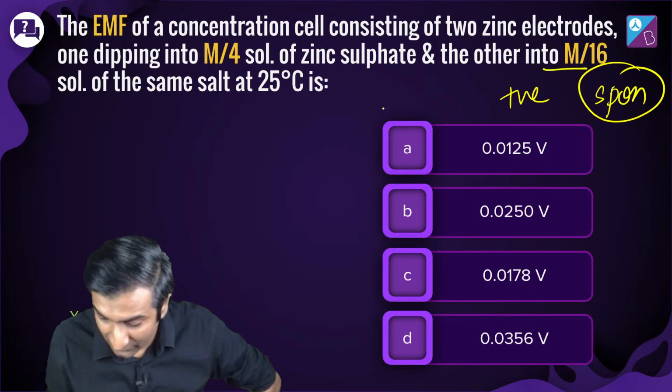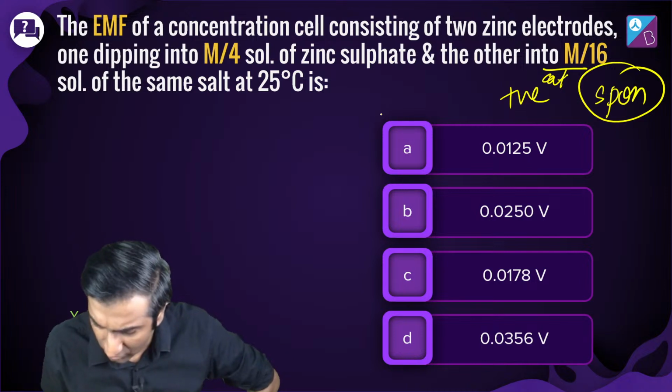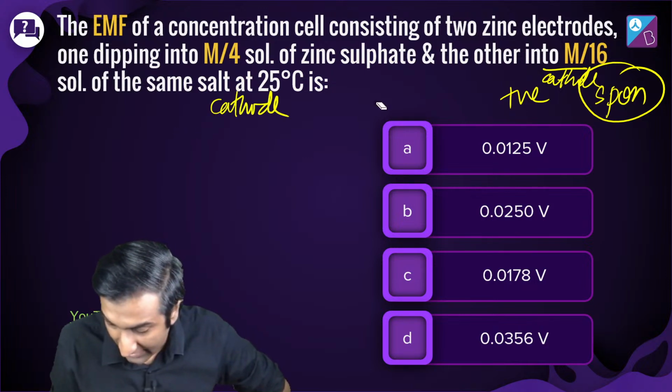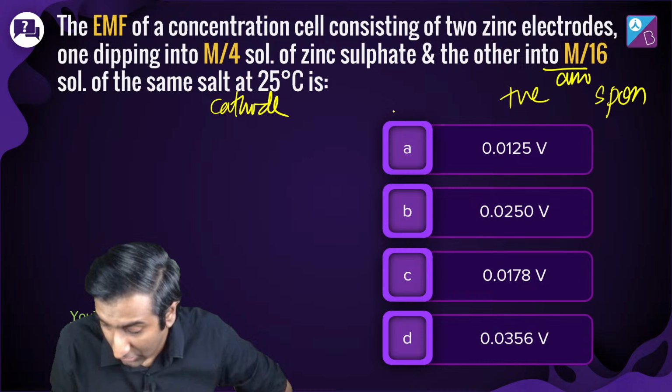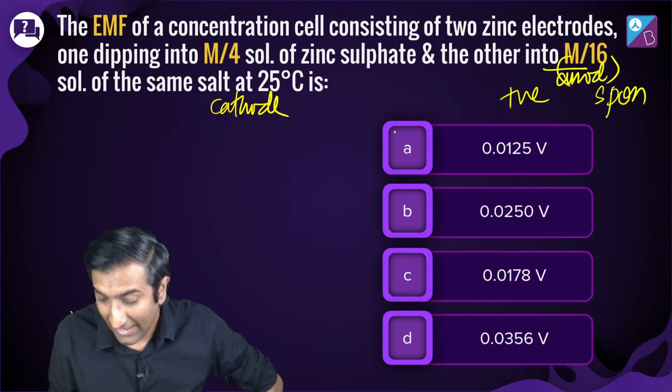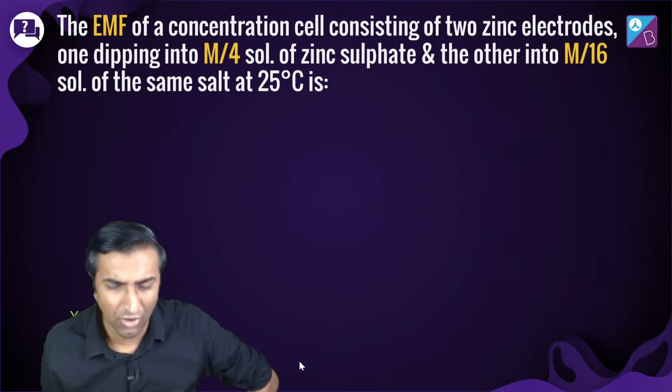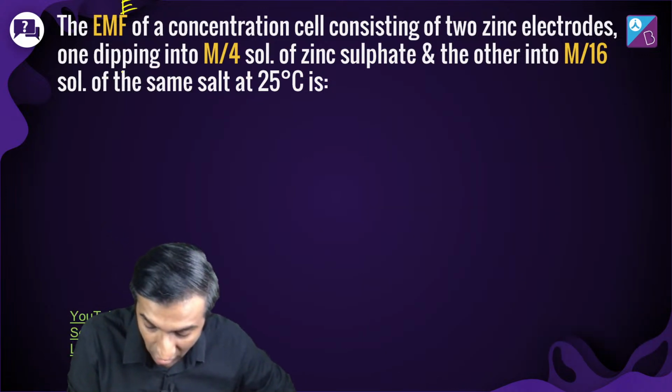Okay, that means that this must be the cathode, or is it the anode? सोच के देखो, cathode, anode, उल्टा हो गया. ये हो गया cathode, ये होगा anode, right? How do I know? Because I want to get a positive value of E naught. That's my main idea, right? E naught, sorry, EMF यानी कि E, not E naught.